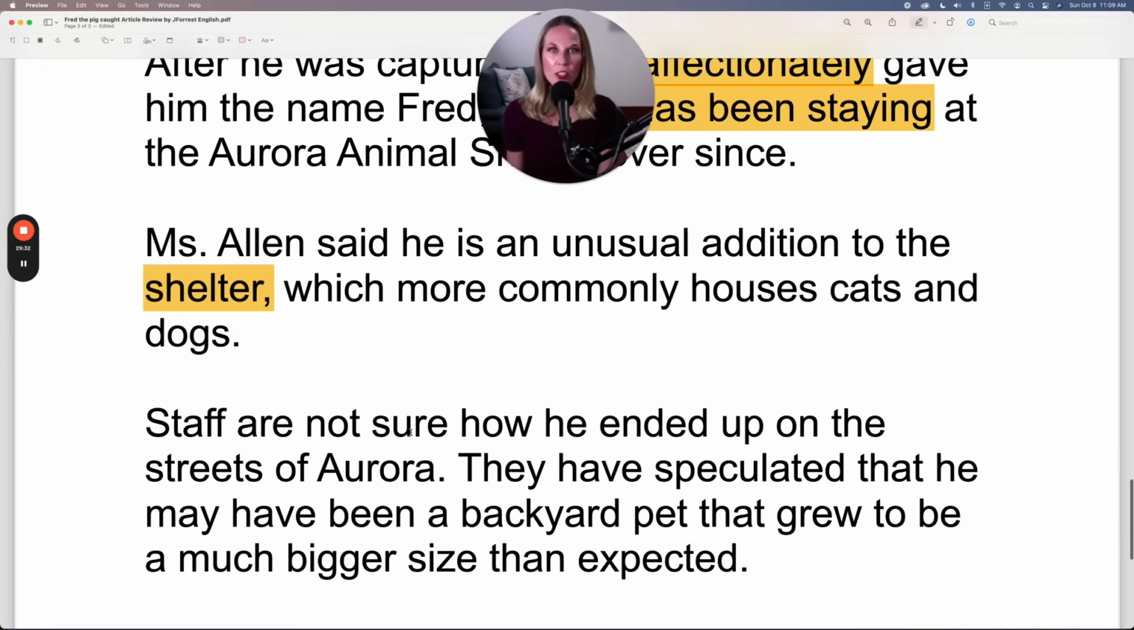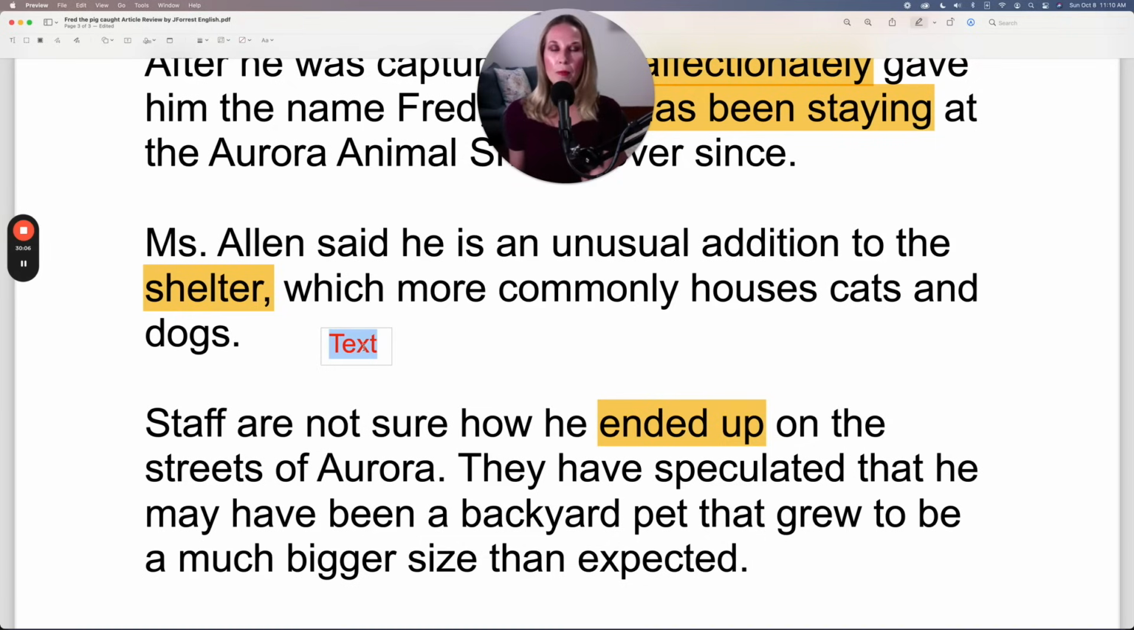Staff are not sure how he ended up on the streets of Aurora. When you end up, to use the phrasal verb, it talks about your final state or your final decision. So he's on the streets of Aurora, but they have no idea how that became his final location. How did he get there? How did he end up there? So you can use that. This is a very common phrasal verb.